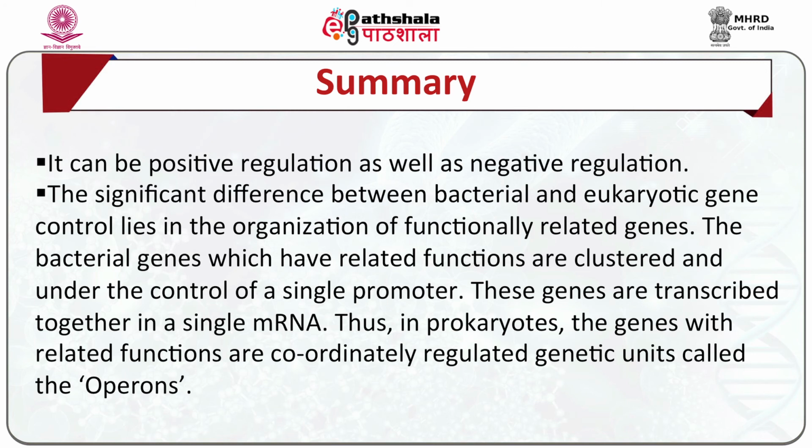The significant difference between bacterial and eukaryotic gene control lies in the organization of functionally related genes. The bacterial genes which have related functions are clustered together under the control of a single promoter. These genes are transcribed together in a single mRNA. Thus, in prokaryotes, the genes with related functions are coordinately regulated genetic units, which we call operons.